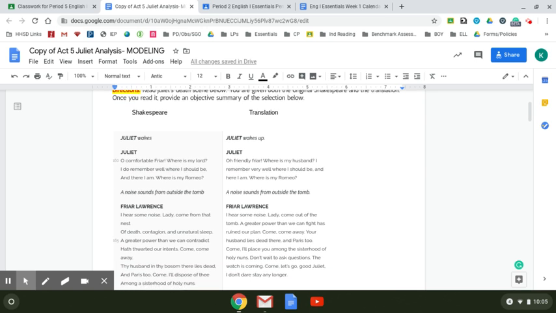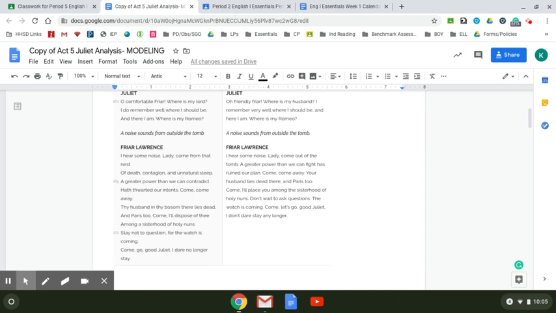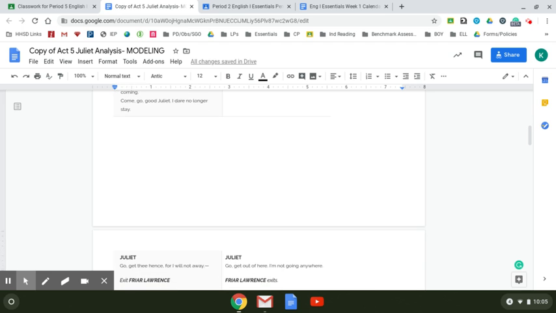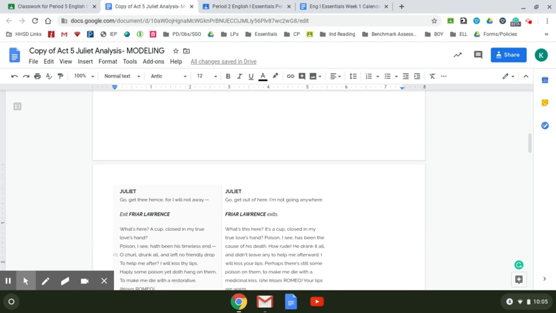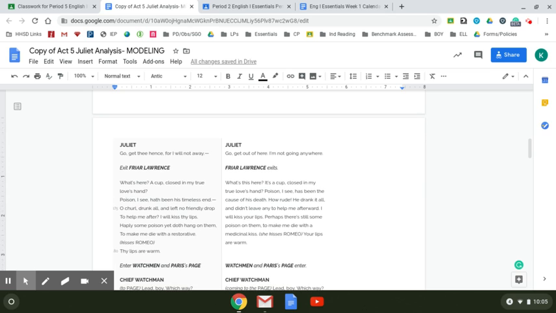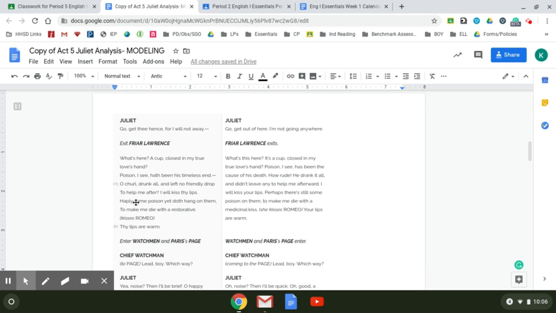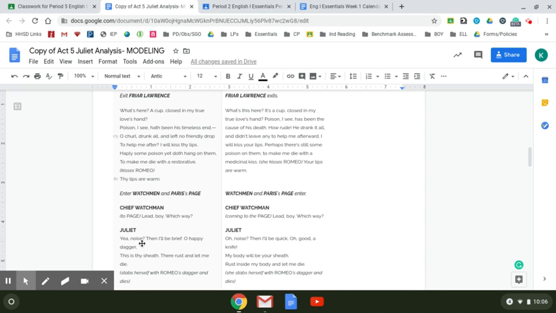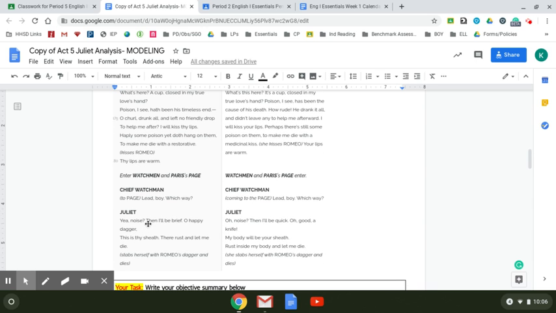She talks to the friar. She asks the friar what happens. The friar tells her that Romeo is dead and Paris is dead. And she says she's never going to leave him and she won't go. And then the friar leaves for some reason. And she says, oh, how could he have taken this poison and not leave any for me? And oh, his lips are still warm. He just died. And then she hears someone coming and she decides she needs to be very quick about it, and she kills herself.